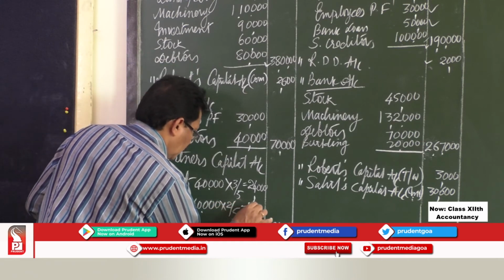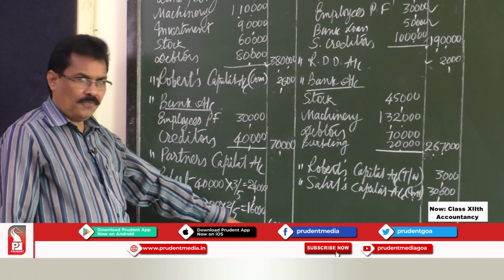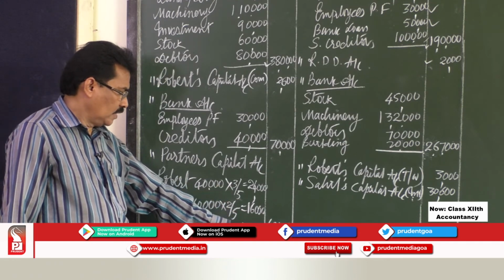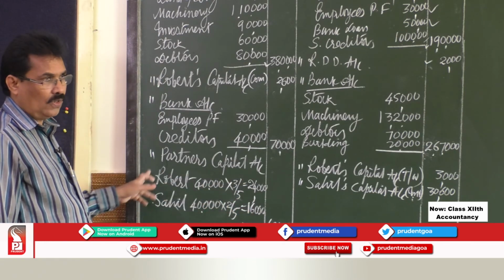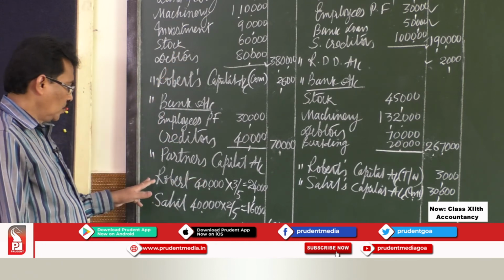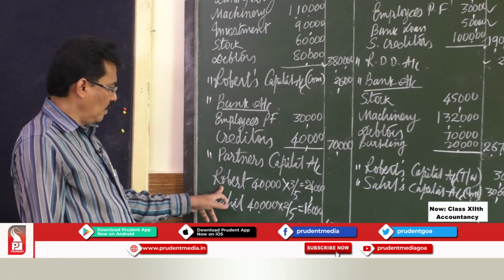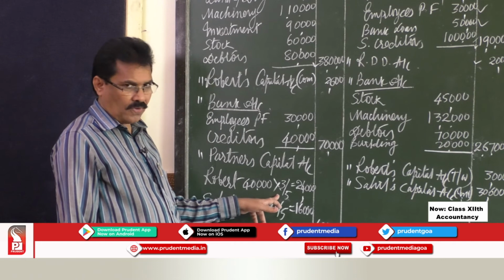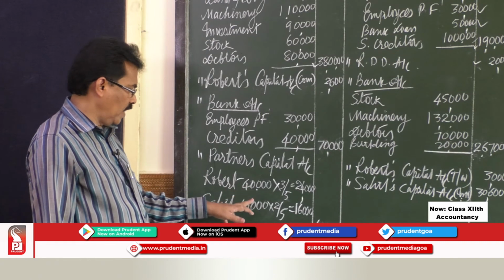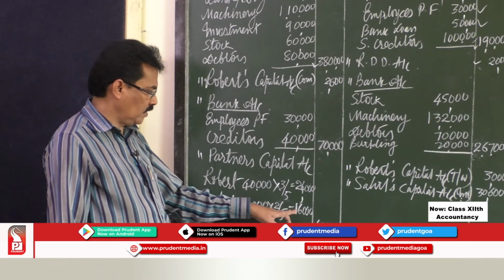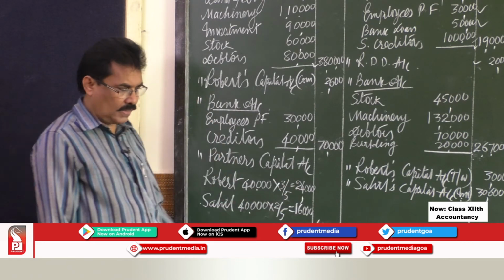So that comes to 16,000. So the total profit on realization is 40,000. This profit is distributed among the partners in their profit sharing ratio, which is 3:2. So when you apportion the profit among the partners, Robert's share in profit will be 40,000 into 3/5 equal to 24,000. Sahil's share in profit will be 40,000 into 2/5 is 16,000. So 24 plus 16, that is total profit is 40,000.